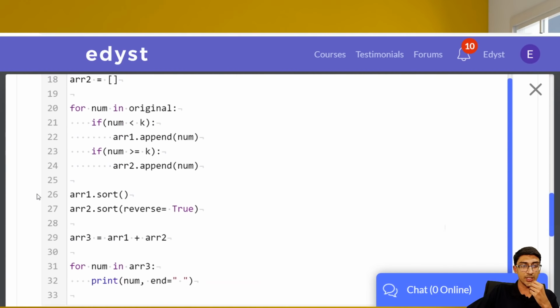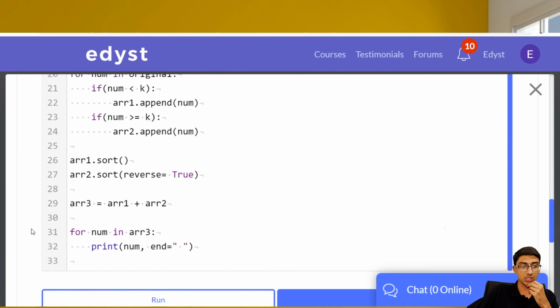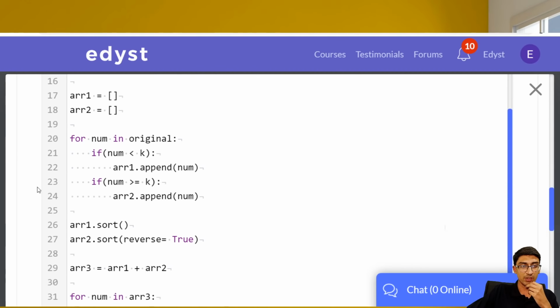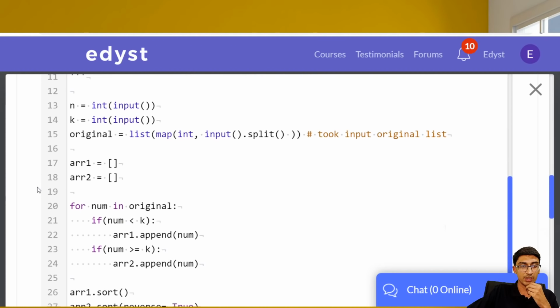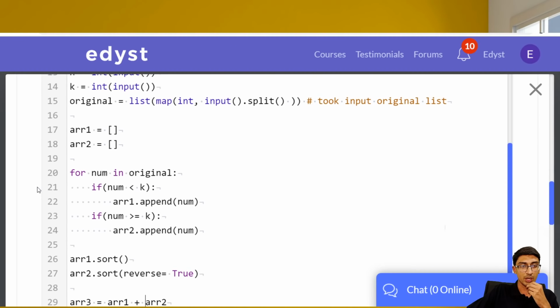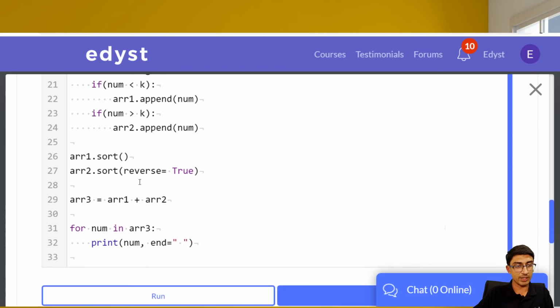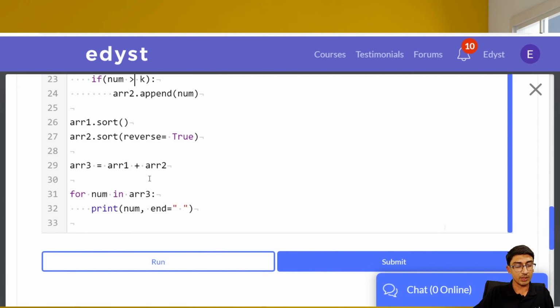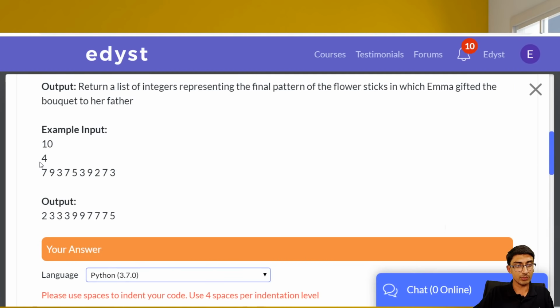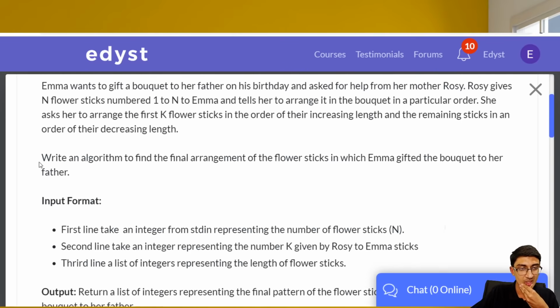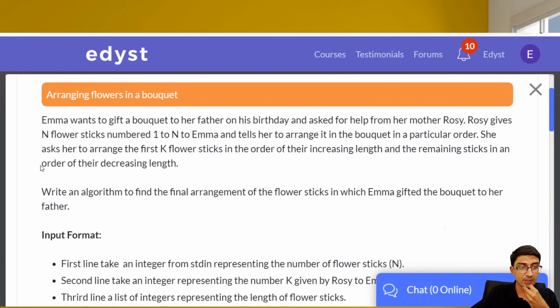You won't really have any issues with this as such. I'll check the test cases. I'll see why this is not printing the correct output. It's always good just to spend a little more time and see why this might not be doing that. Okay, we have the numbers from 1 to n. Have we missed out something? We have over here...